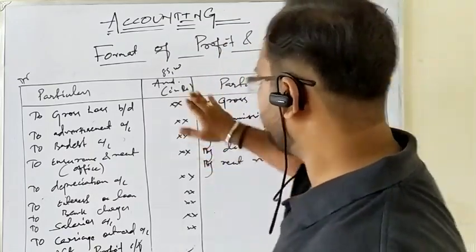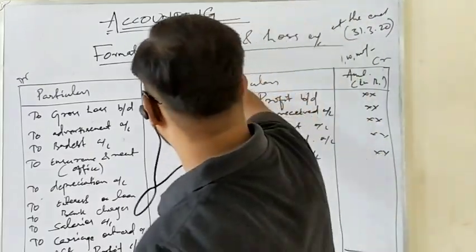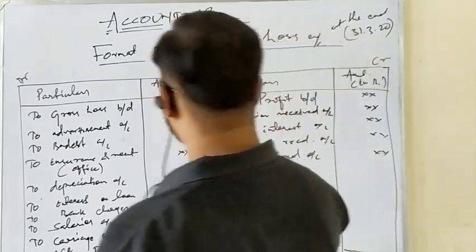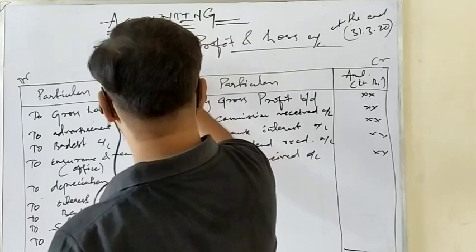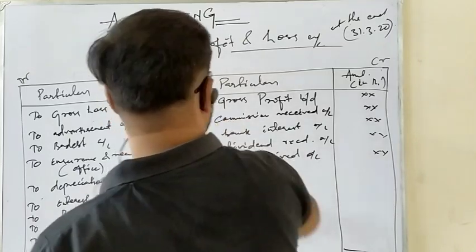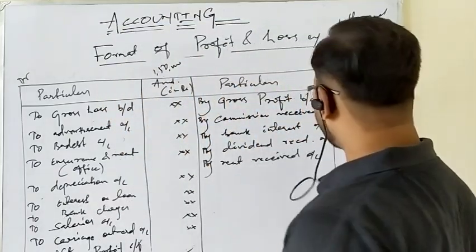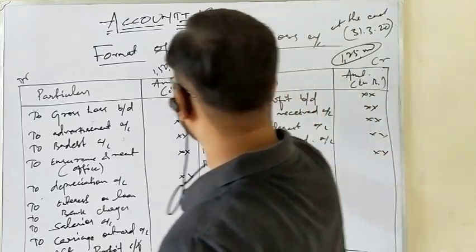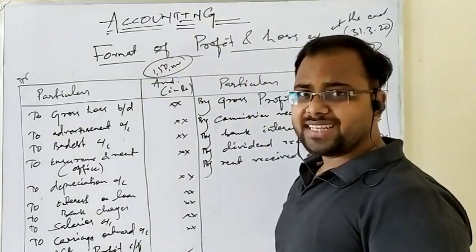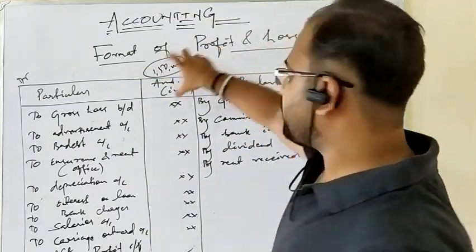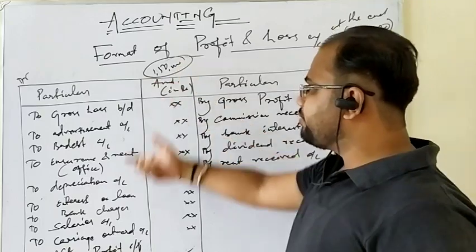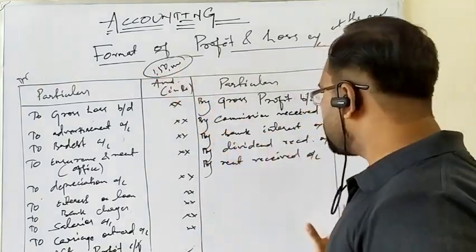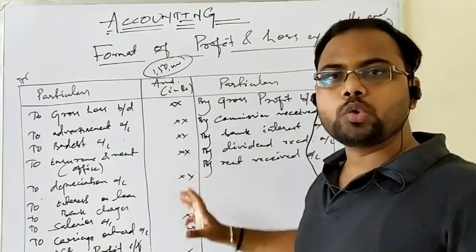Consider that the total of the debit side of the profit and loss account is more than the credit side. So the debit side total of the profit and loss account is 1,50,000 and the credit side total is 1,25,000. So tell me students, which is the highest total? 1,25,000 or 1,50,000? Simple. 1,50,000 is the highest amount, definitely.